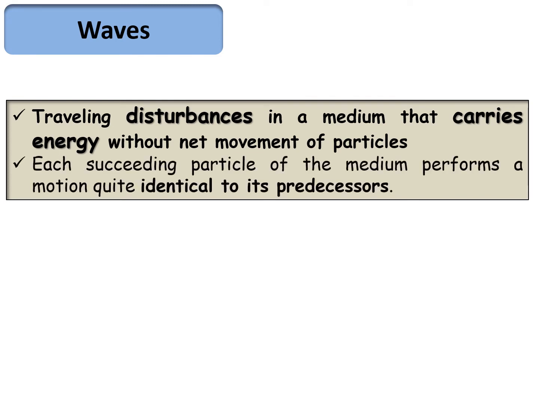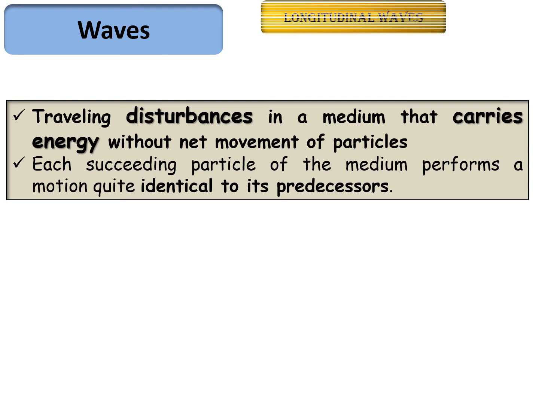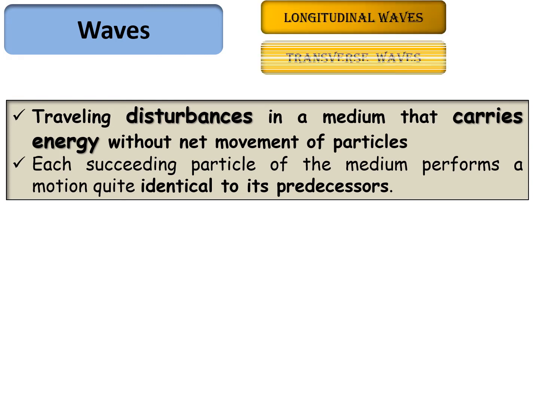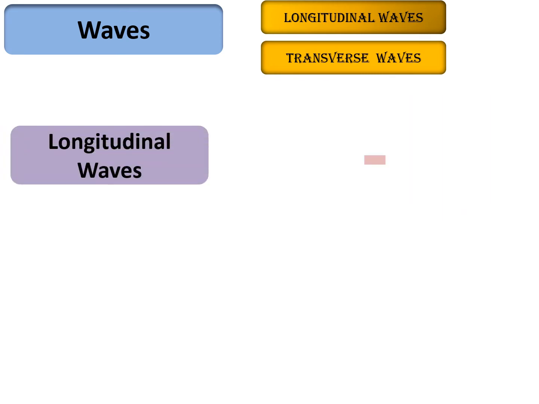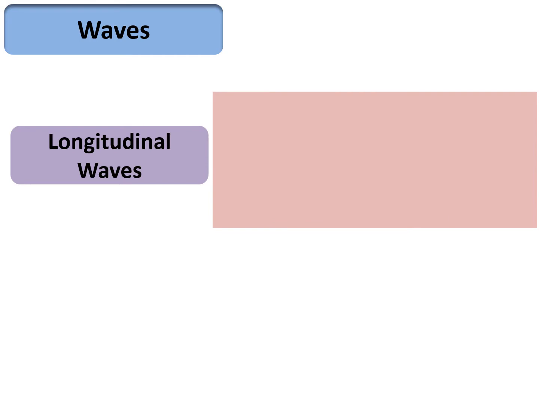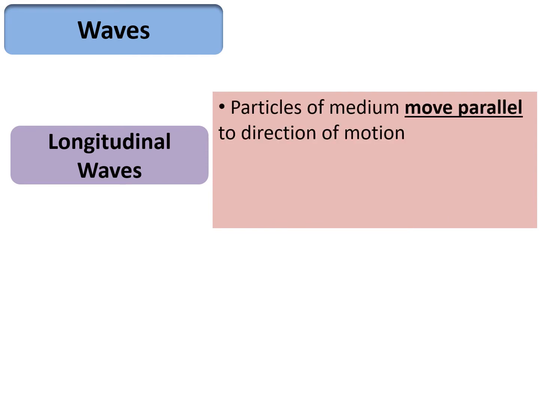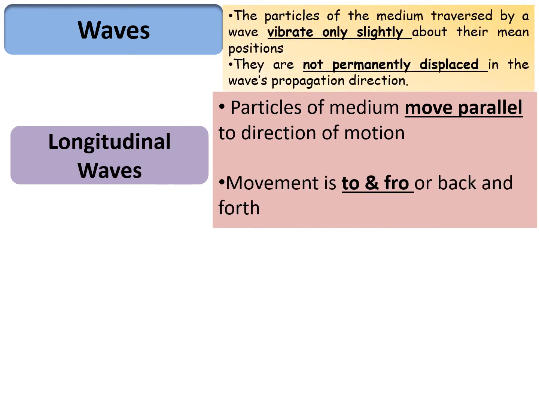And we need to remember that each succeeding particle of the medium performs a motion quite identical to its predecessor. So depending upon the motion of the neighboring particles, each neighboring particle will continue the same motion. Now there are two types of waves, the longitudinal waves and the transverse waves. And what do we mean by longitudinal waves? Whenever we have longitudinal waves, the particles of the medium move parallel to the direction of motion of the wave, or we can say the movement is to and fro or back and forth.